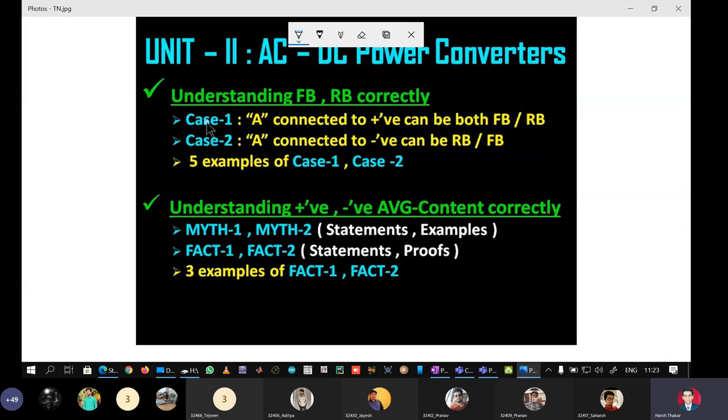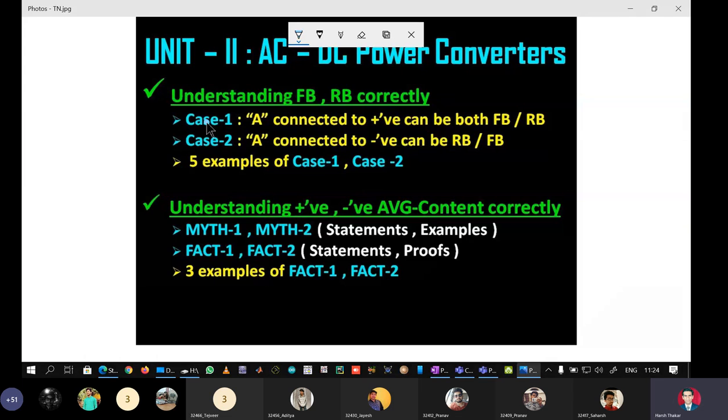Similarly, fact 2 was that it is very much possible that the waveform goes above x-axis, but still the average content can be negative if the resultant over one cycle of the output is actually negative. And we had given about 3 examples from converters as well as AC voltage controllers, so we can get convinced about our fact number 1 and 2.